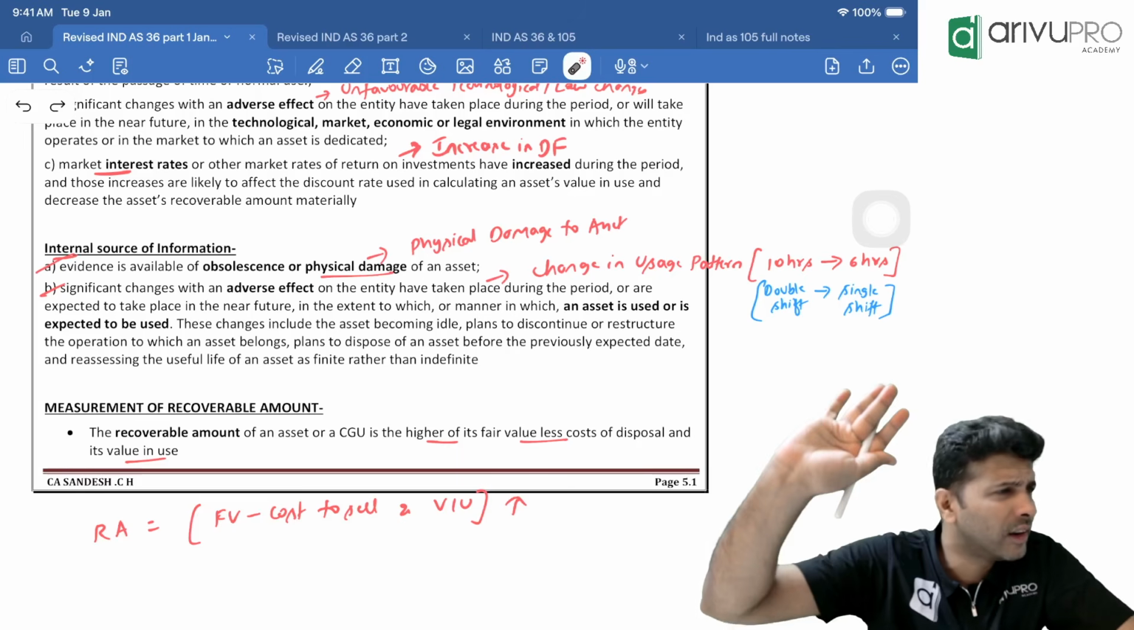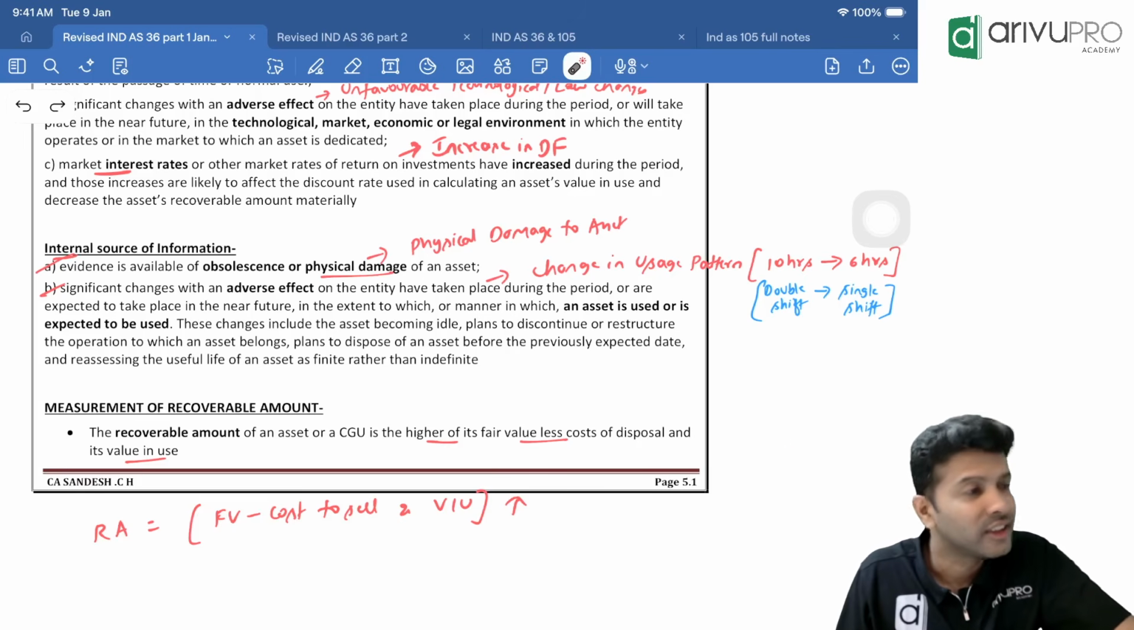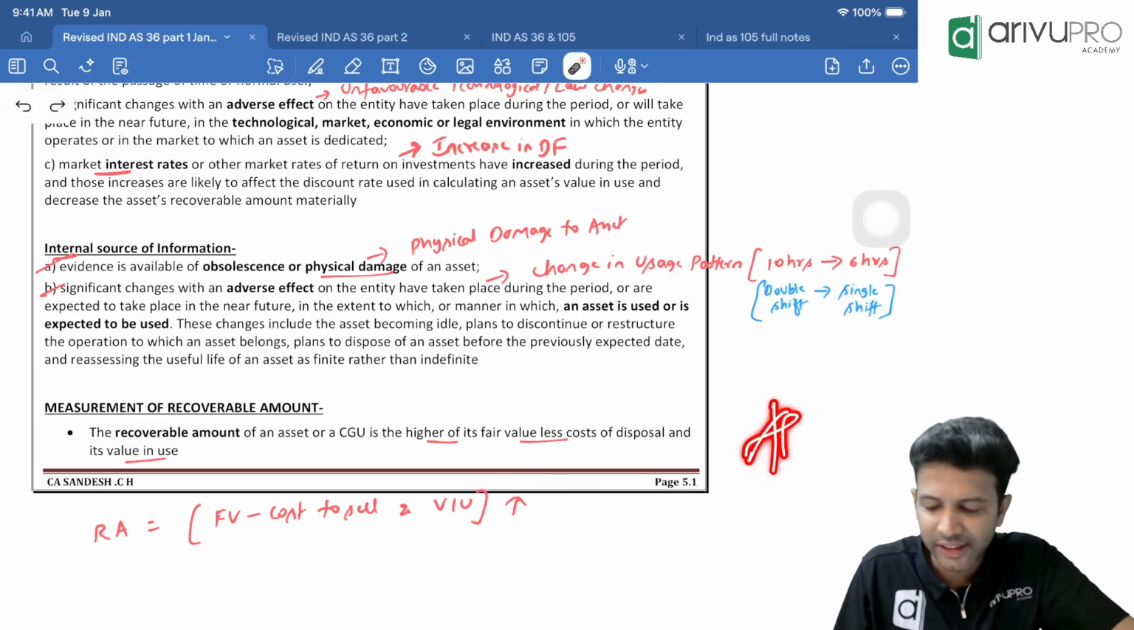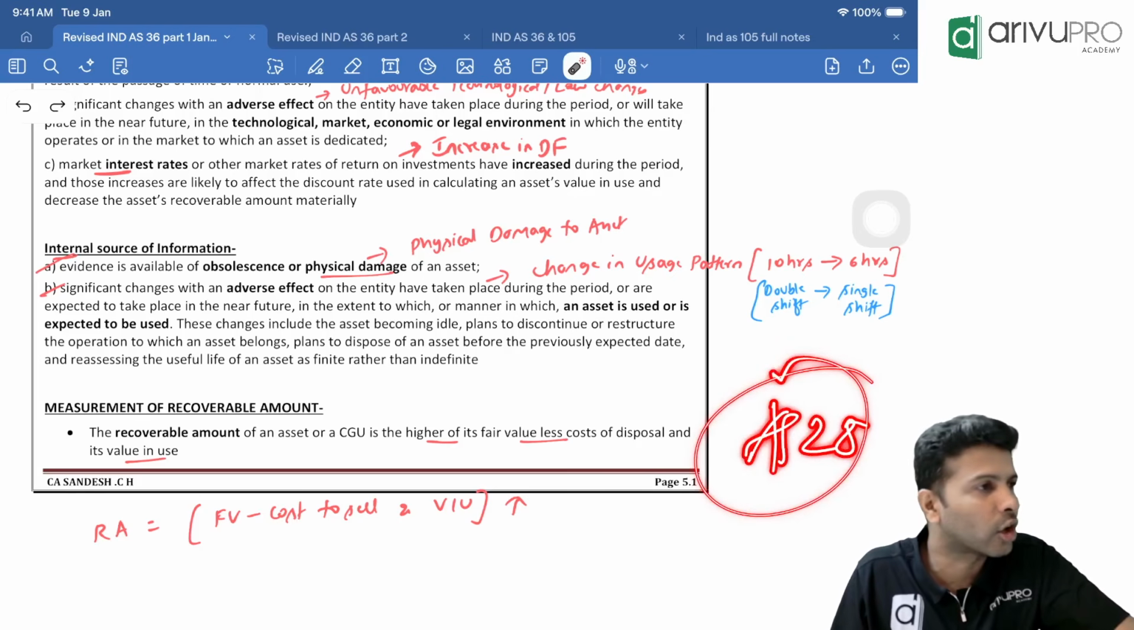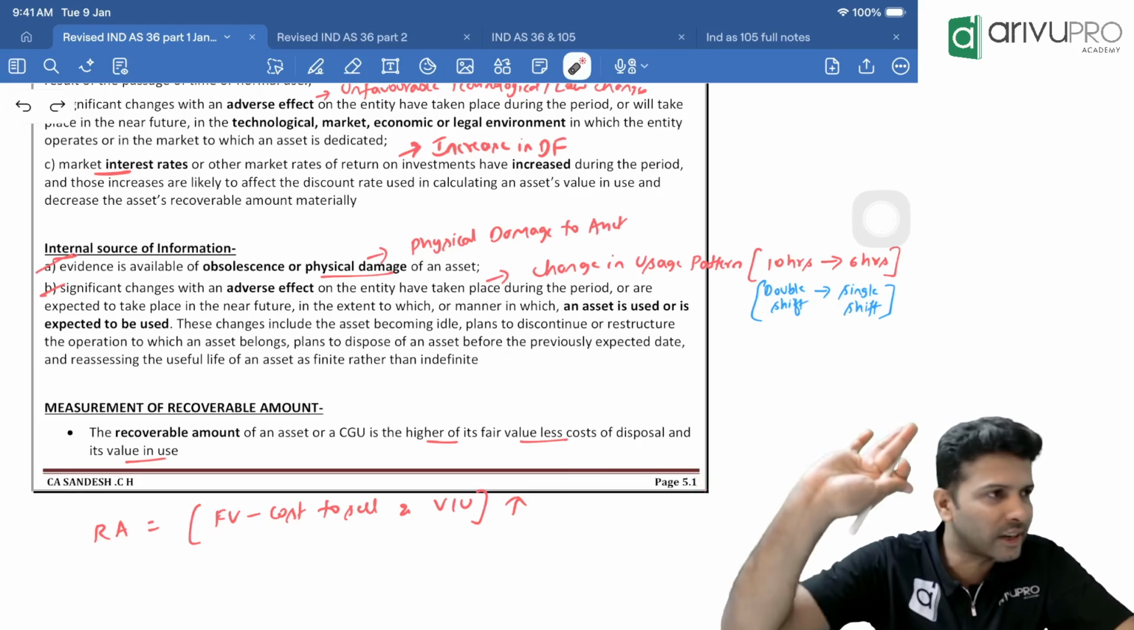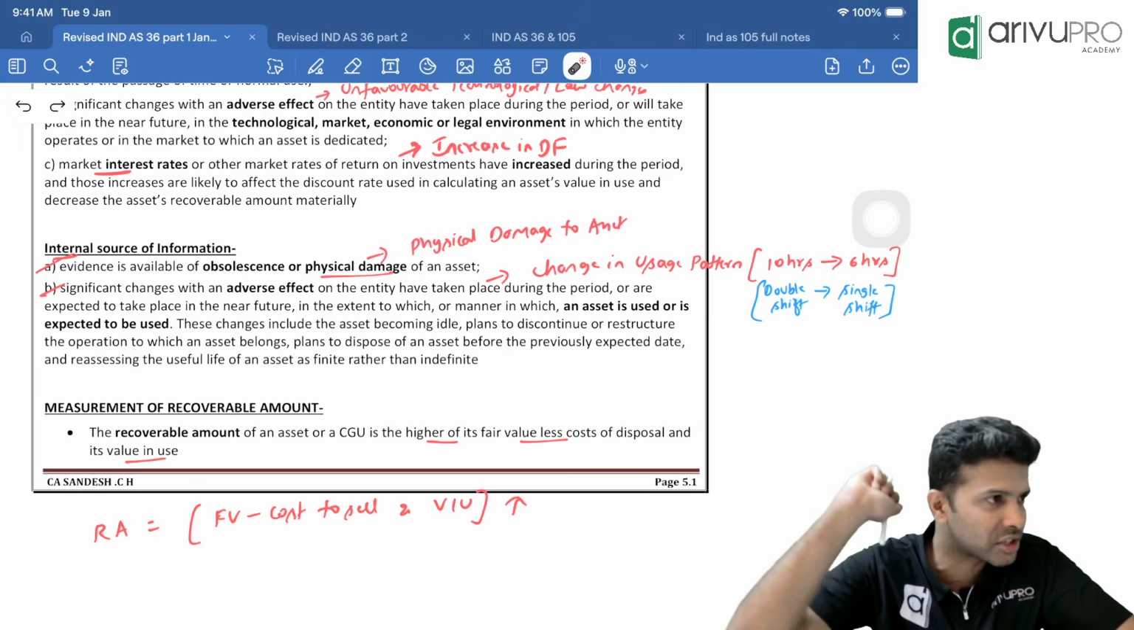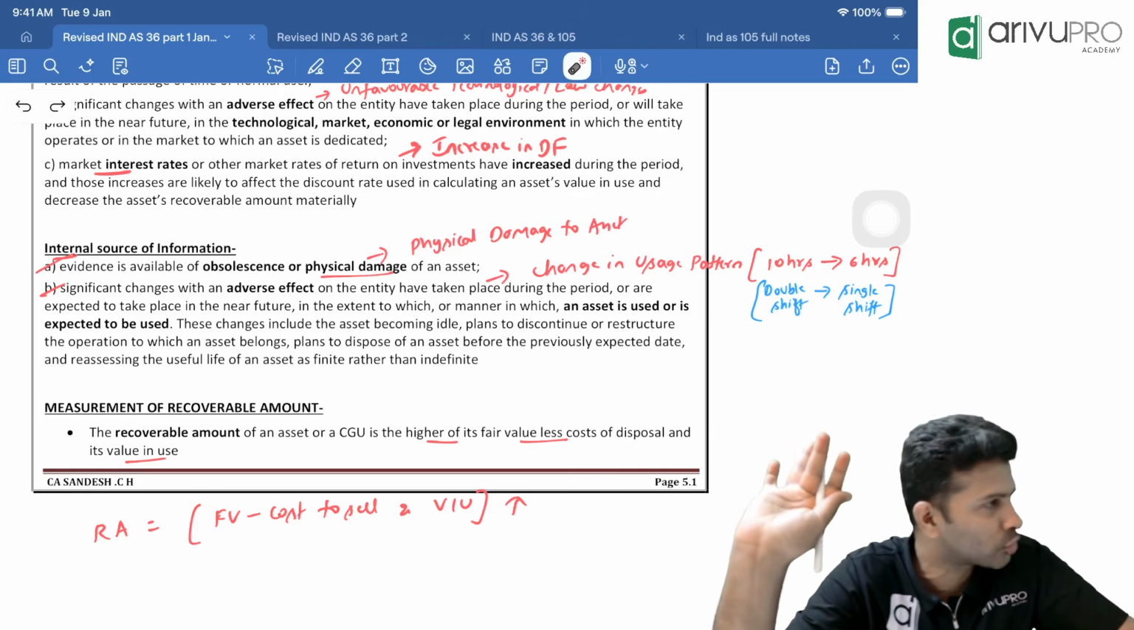By the way, how many of you learned the standard as AS 28? AS 28 in CA Inter talked about impairment of assets. How many of you studied, when you wrote your examination, AS 28 was applicable? How many of you? Show of hands.